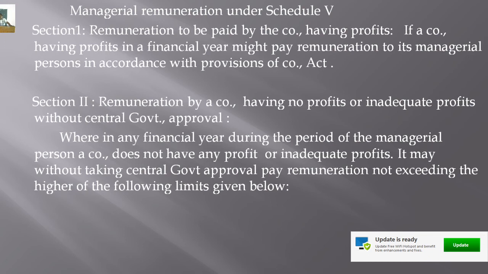Where in any financial year during the period of the managerial person, a company does not have any profit or has inadequate profit, it may, without taking the central government approval, pay remuneration not exceeding the higher of the following limits given below. Right? Now, this condition, these things we have to note down here. When there is no profit, when the profit is inadequate, the profit is not sufficient to pay managerial remuneration, right?